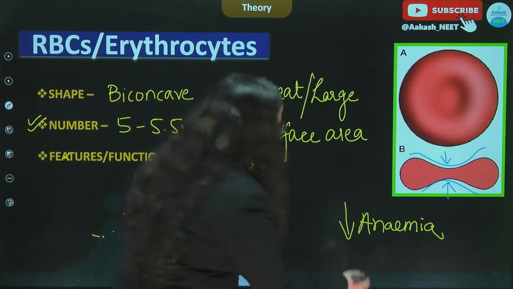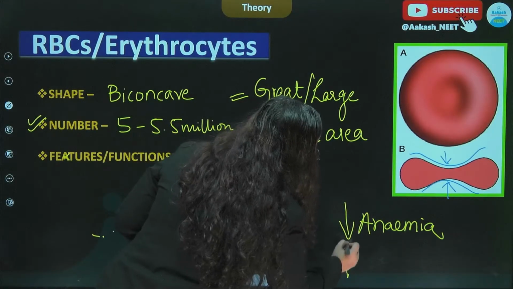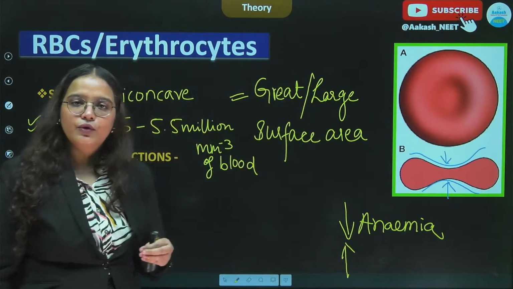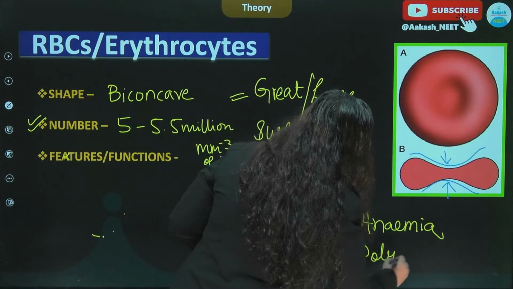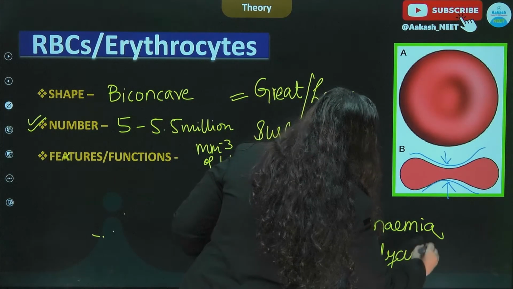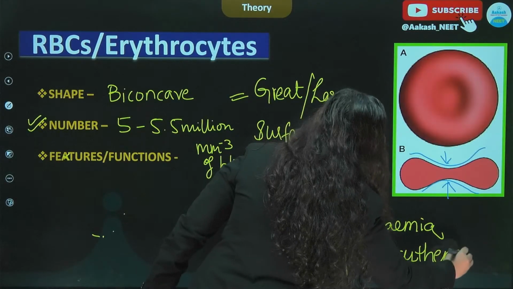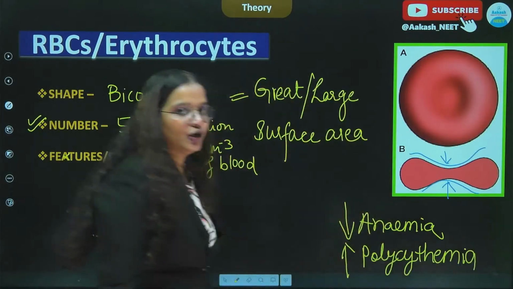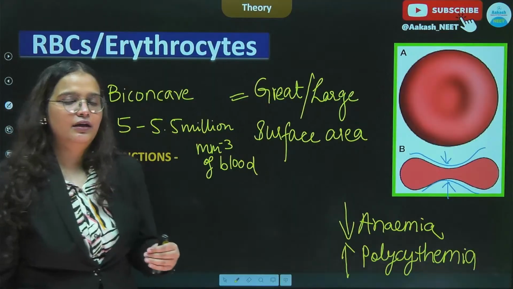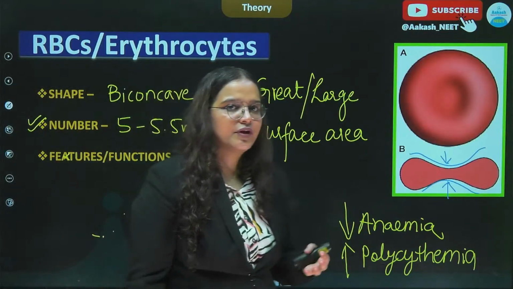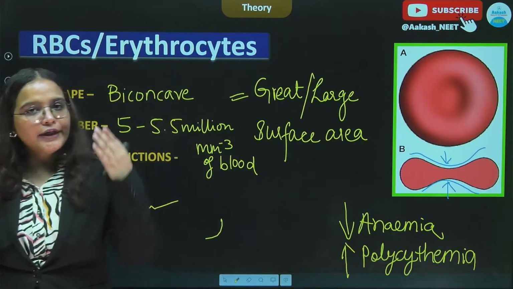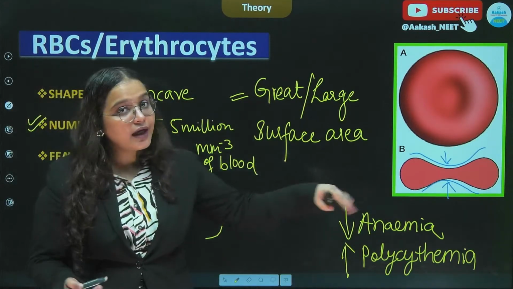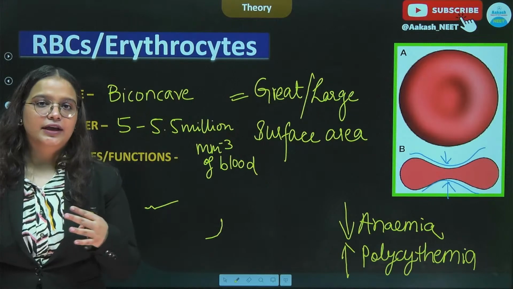Okay, and if the number of RBCs is more, then it is known as polycythemia, which means कि RBC का नंबर बढ़ गया. तो RBC का नंबर कब बढ़ेगा? So usually it is observed that when one goes to higher altitudes तो RBC का नंबर ज़्यादा बढ़ जाता है. क्यों?